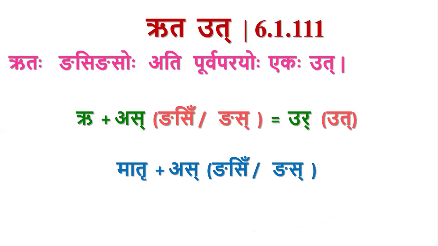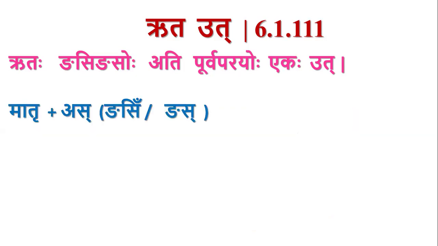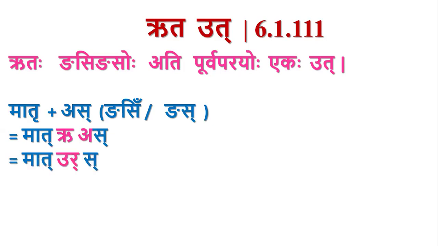Consider the example of Matru. Panchami and Shashti Ekavachana Vibhakyanta form for the Pratipadikam Matru. Here Matru ends with Ru and it is followed by Akara of Gnasi or Gnas Pratyaya. At this stage, we have the applicability of this sutra. So both combined to form Ur.